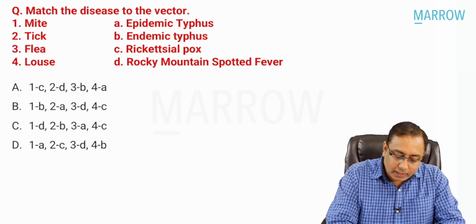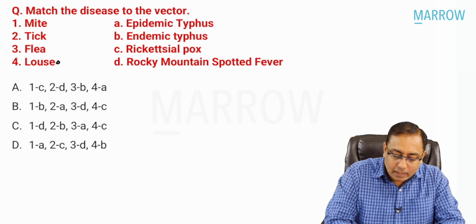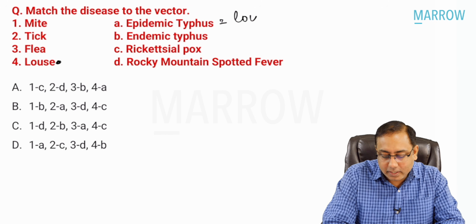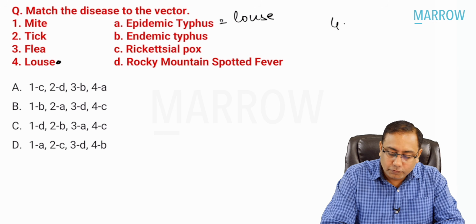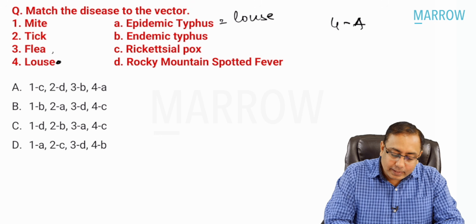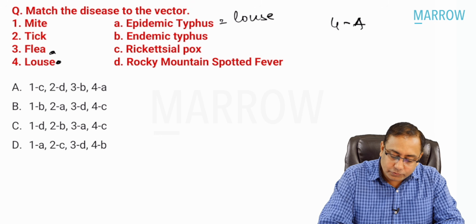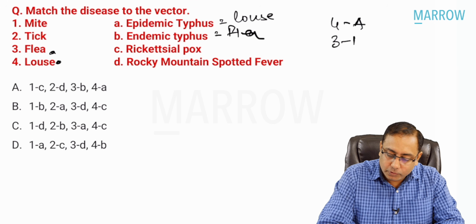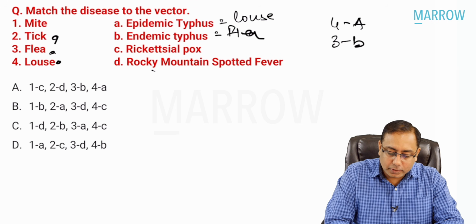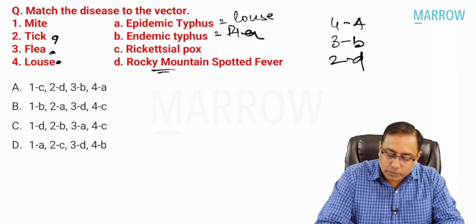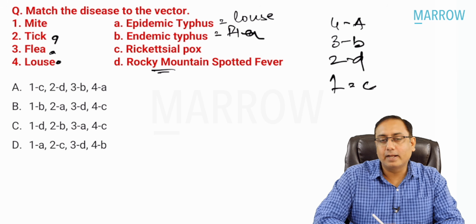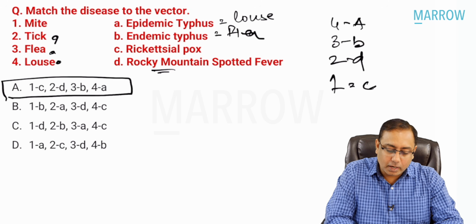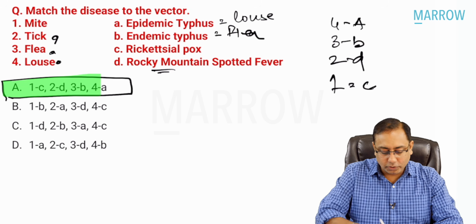So which of the following, let us start from below, is louse-borne? Louse-borne is epidemic typhus. So 4 goes with A. Then which one is flea-borne? 3 goes with endemic typhus, so this one is flea-borne. 3 goes with B. And tick-borne: Rocky Mountain spotted fever is tick-borne. 2 goes with D and 1 goes with C. That is rickettsial pox. So this is the best answer. I think you would like to mark option number A, which matches all the following.